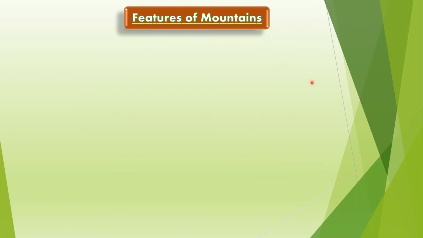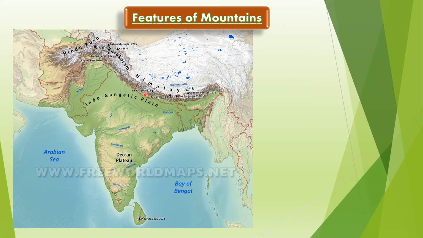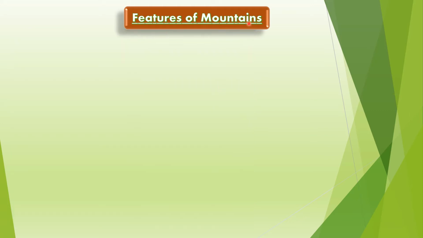This is clear? Now, mountains form mountain ranges. What are mountain ranges? When one mountain is connected to another, it is basically a chain of mountains. As you can see here on India's map, children, from Jammu Kashmir, the Himalaya mountains start and spread till Arunachal Pradesh. So they are forming a mountain chain. This is called a mountain range. Is it clear?